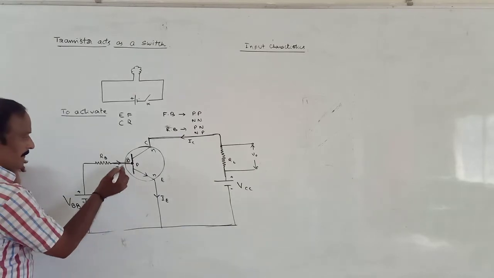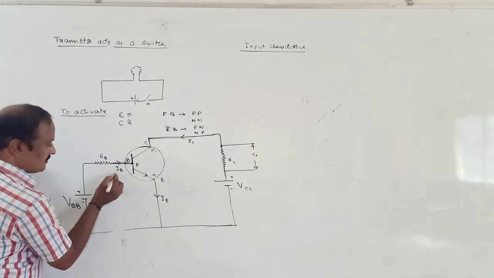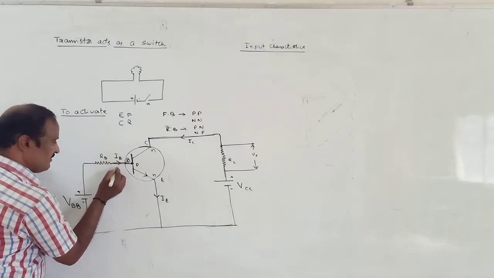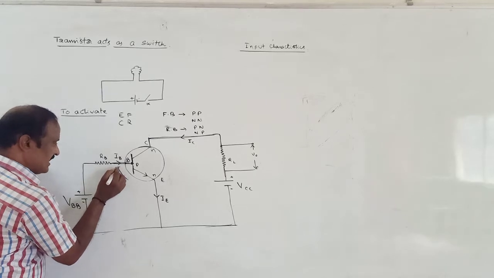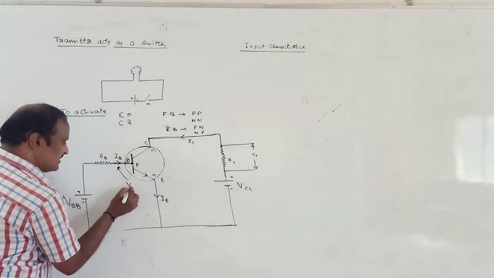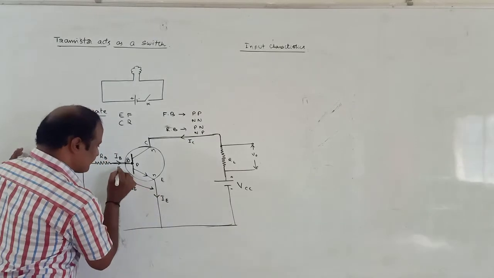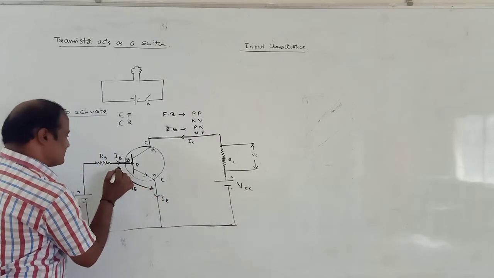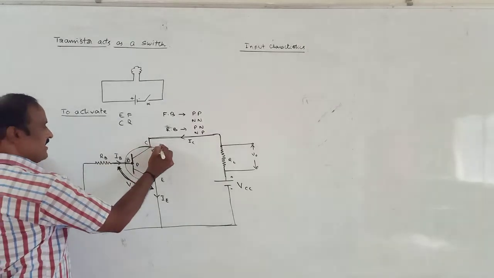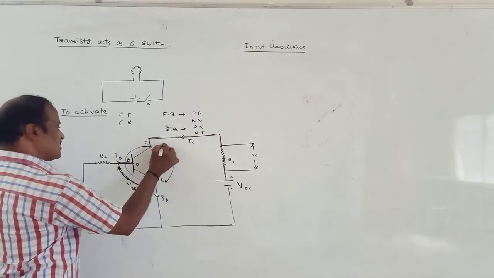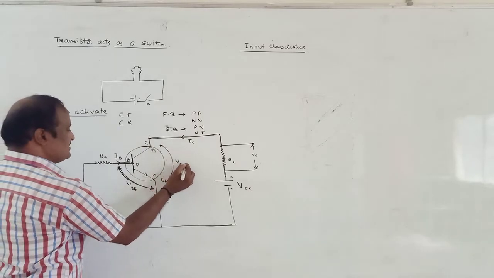now, between base and emitter, let the potential difference be taken as VBE. Potential difference across base and emitter is equal to VBE. Potential difference across collector and emitter is taken as VCE.